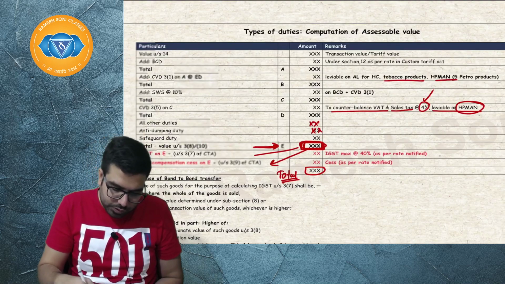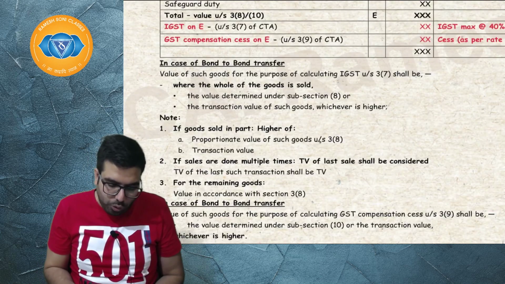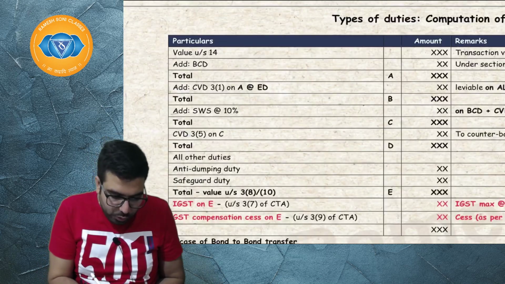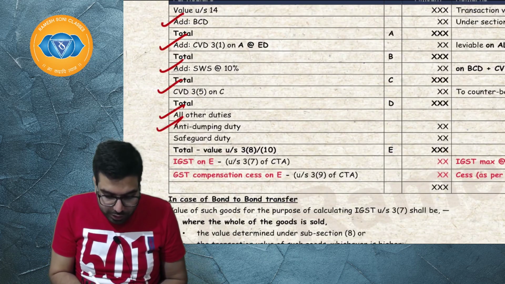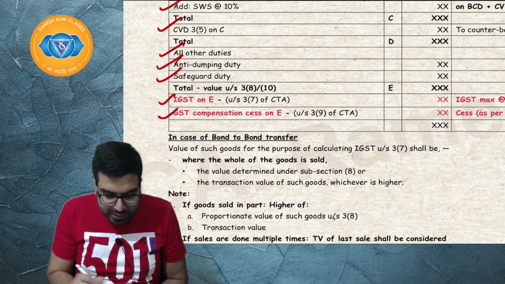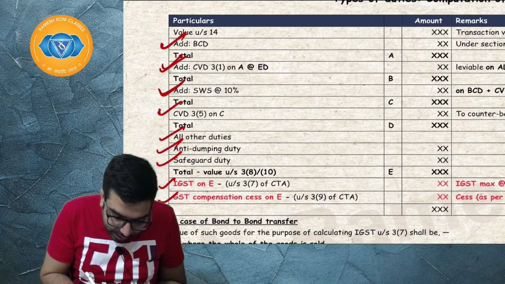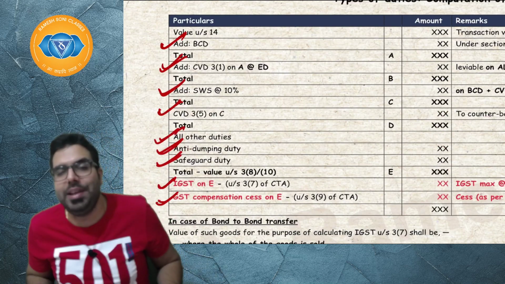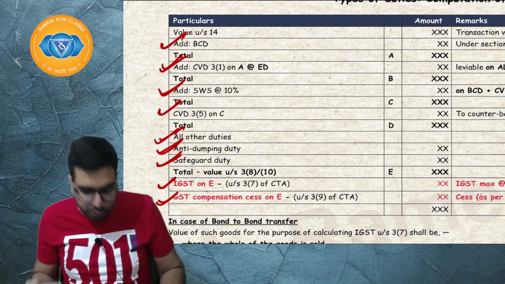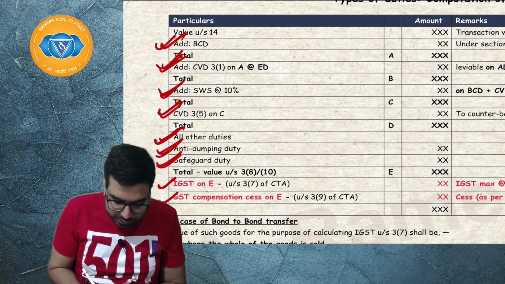Now, let's go ahead and next. So all these duties which are there: basic custom duty, CVD under 31, SWS under 310, 35, and all other duties, IGST, GST compensation cess, all these are charged as duties of custom. When they tell you in the exam to tell how much is the total custom duty, you will have to add all of them and tell them the total custom duties which are levied.